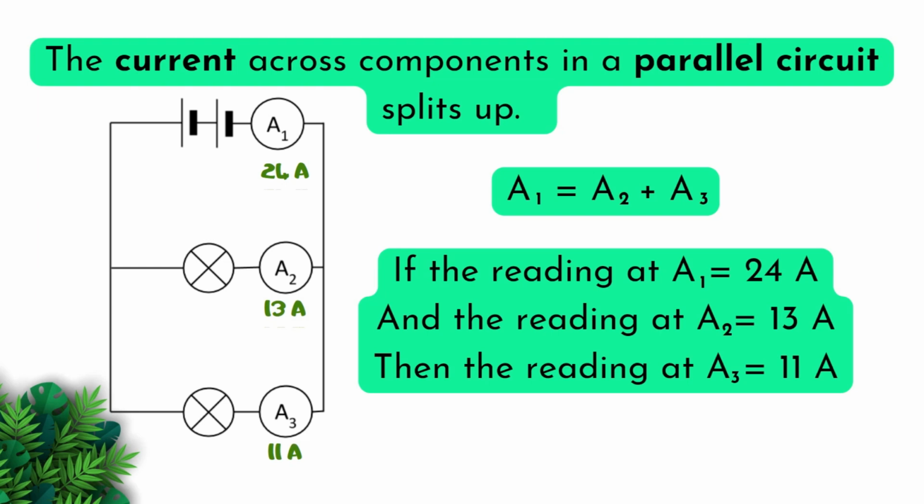The current across components in a parallel circuit splits up. A1 is equal to A2 plus A3. If the reading at A1 is equal to 24 amps and the reading at A2 is equal to 13 amps, then the reading at A3 will be equal to 11 amps.